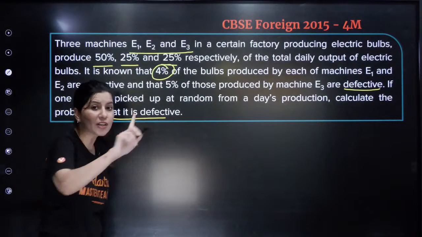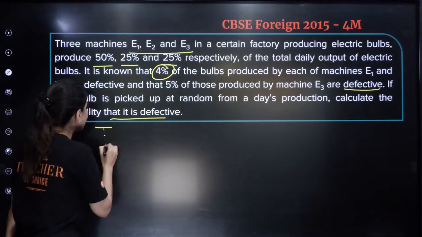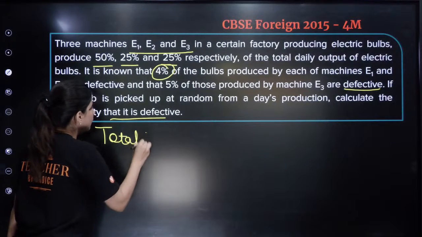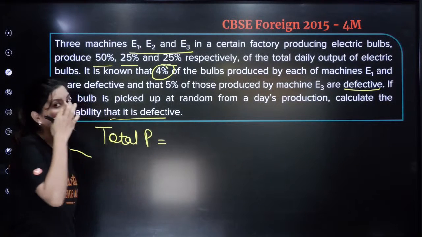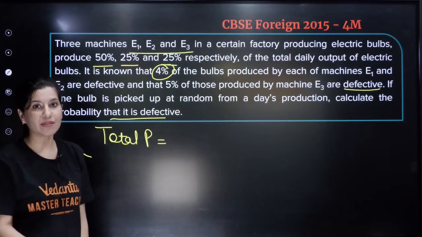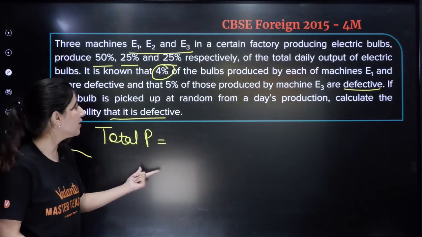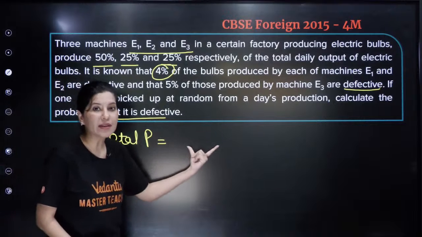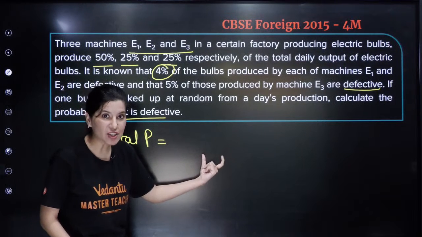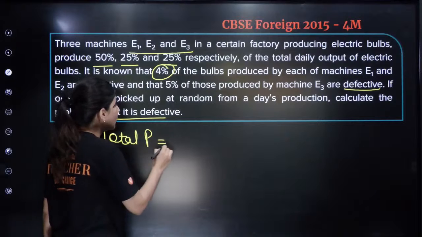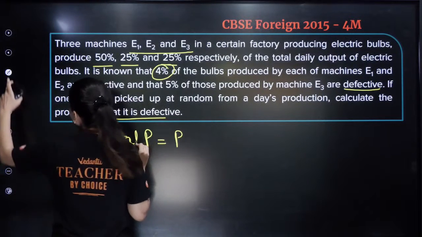Now this is actually not from Bayes theorem, but this will use the total probability theorem. We are looking for how a bulb can become defective. Total probability means that a bulb can be defective if it is coming from the E1 machine, and so on. So total probability is nothing but the sum of these probabilities.